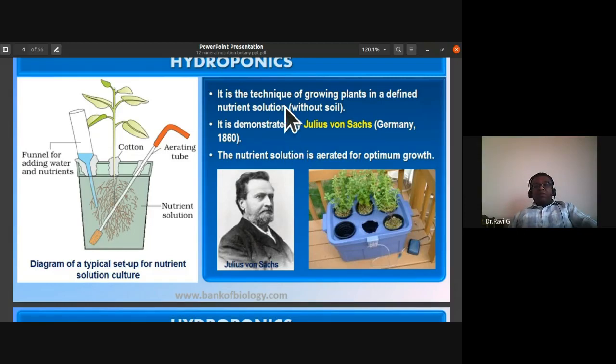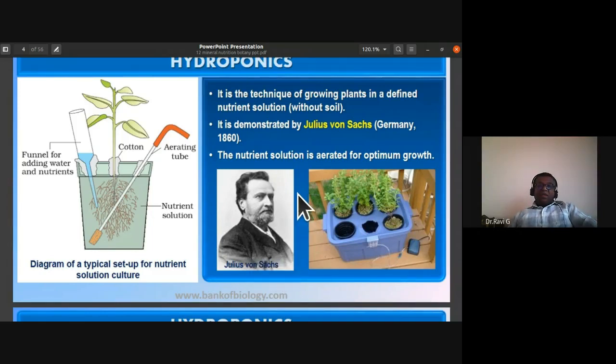So the technique of growing plants in a defined nutrient solution, that is, without soil, we call hydroponics. It was demonstrated by Julius von Sachs, a German biologist, in 1860.